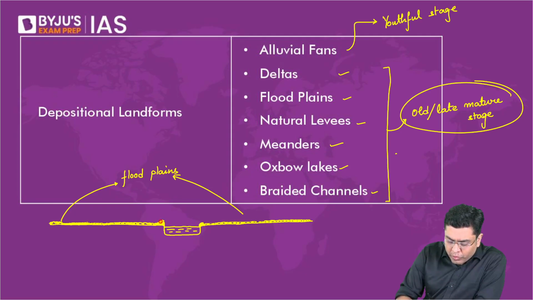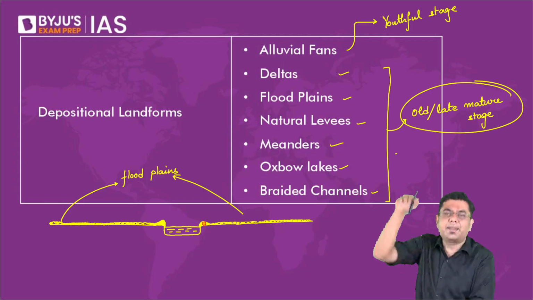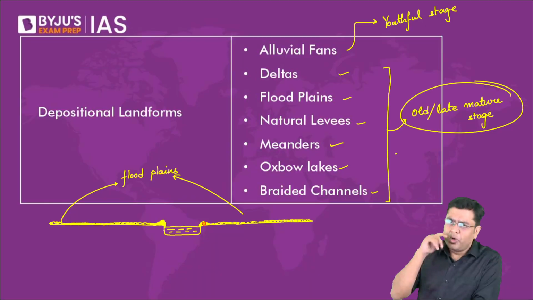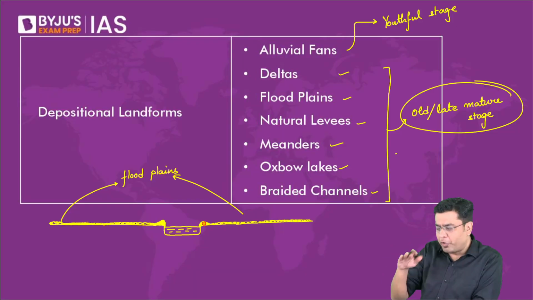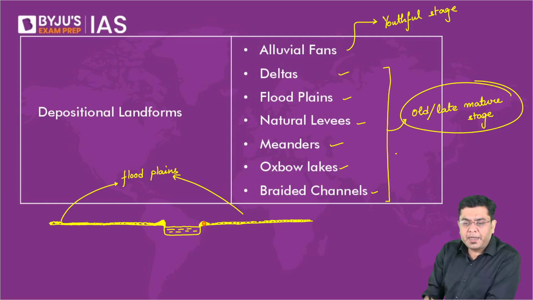When you approach a river bank, you would have observed that as you walk towards the river, there is a slope, but immediately as you approach the water, there's a slight upliftment, and then you have the region where the water is. This upliftment is also created by the deposits of the river.